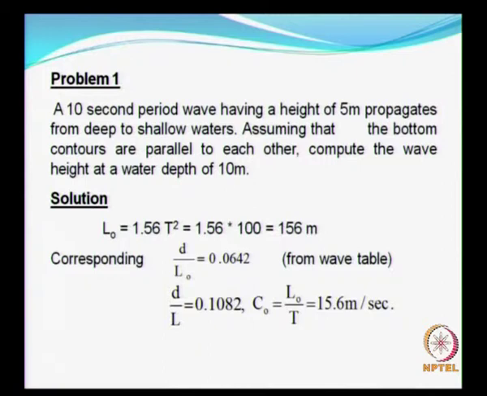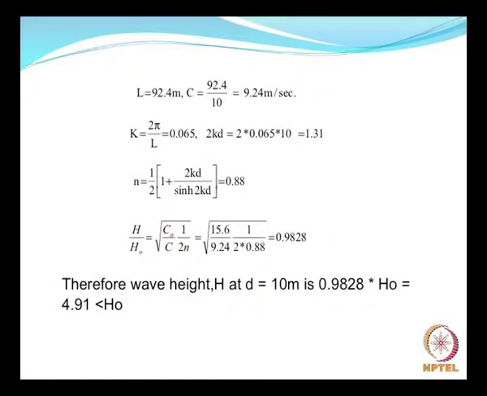The deep water wave celerity in this case is 15.6 meters per second, and since the water depth is known, from this relationship you can get the wavelength, and the wave celerity is L by T as we have seen earlier.